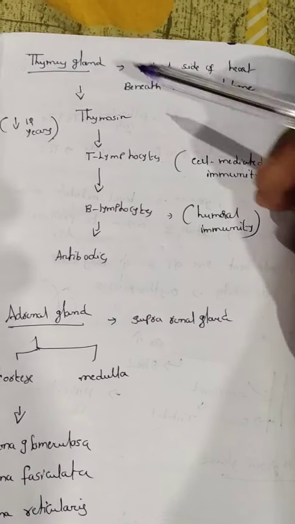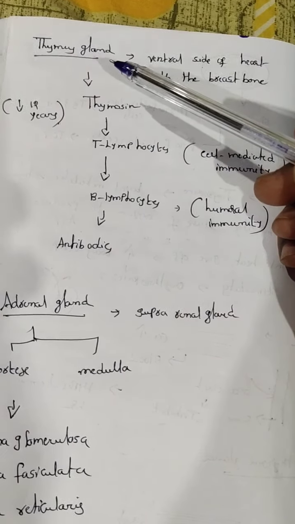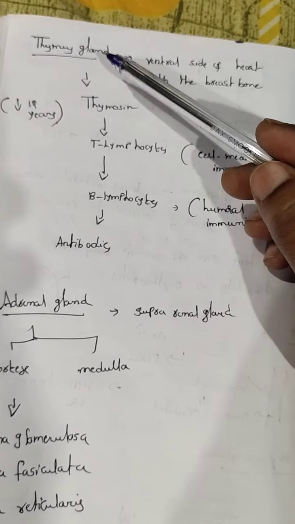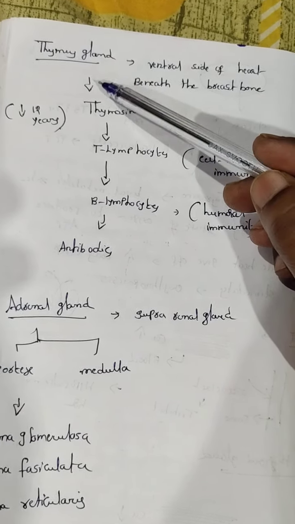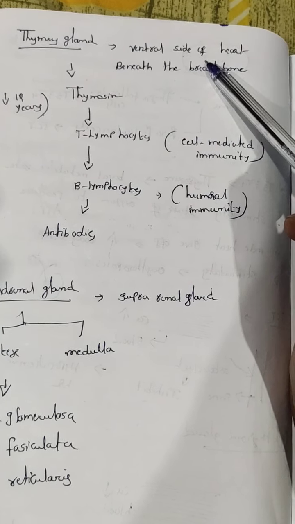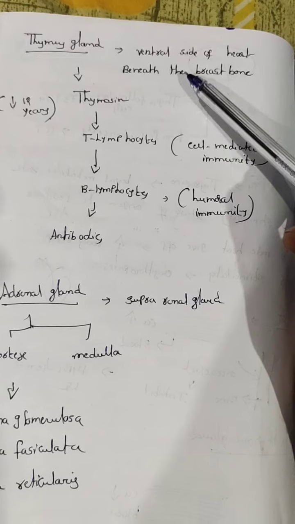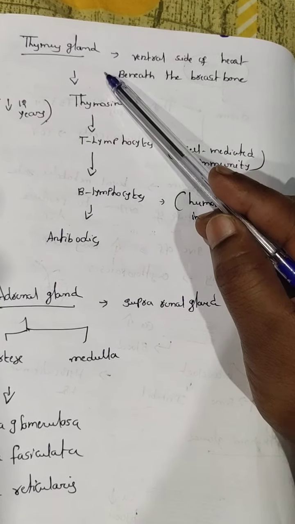Now we can go to the next topic, the thymus gland. Here the location is very important. Previously, the thymus gland was described as located on the dorsal side of the heart, but now it is indicated that the thymus gland is present on the ventral side of the heart, beneath the breastbone. Beneath the breastbone means beneath the sternum.